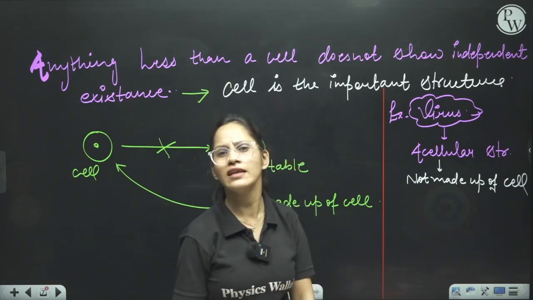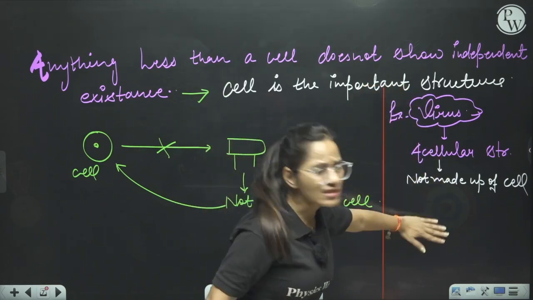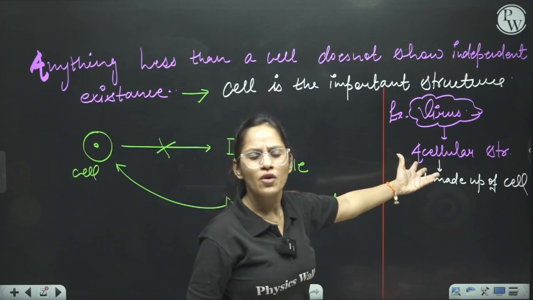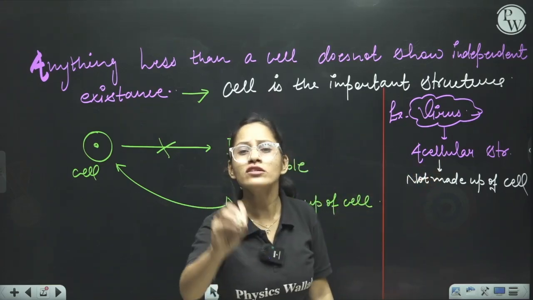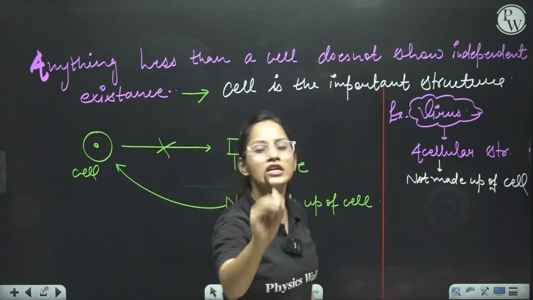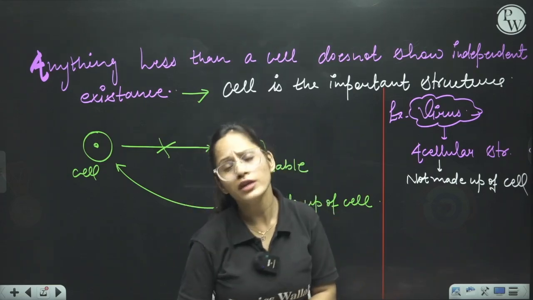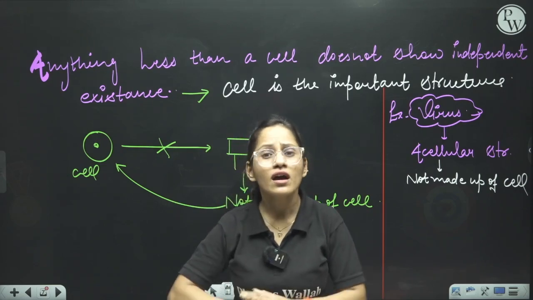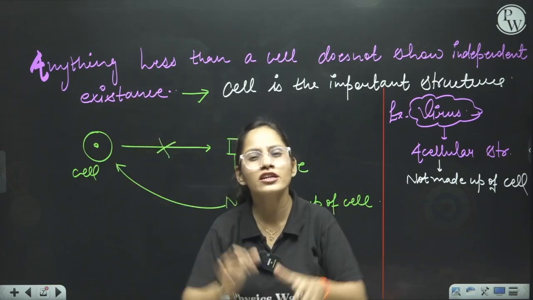I said this line. That is why I will say that this is non-living, because the virus is not made up of cells. This is a non-cellular structure, or you can say acellular structure. Acellular means not made up of cells. So now you will ask, ma'am, if the virus is not living, then how did the virus kill many people during the COVID time? Let me explain to you.